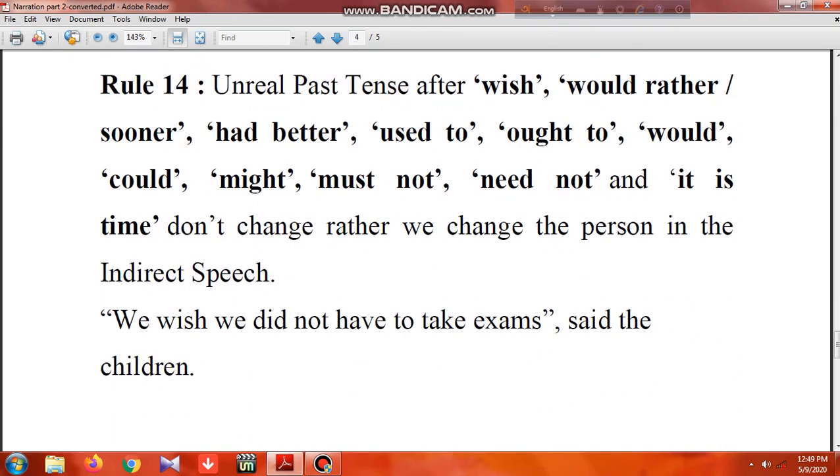Now rule 14. Rule 14 says if you find unreal past after wish, would rather, sooner, had better, used to, ought to, would, could, might, must not, need not, it is time, don't change the tense, rather we change the person in the indirect speech. So these will also remain unchanged. In case of unreal past tense, meaning not real, or things that didn't take place, they will remain unchanged, only the persons are changed.